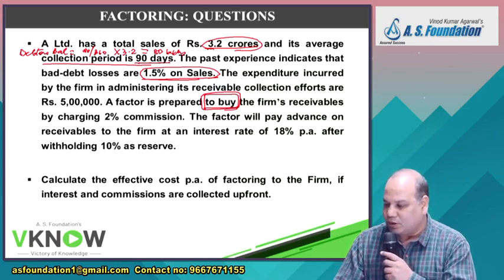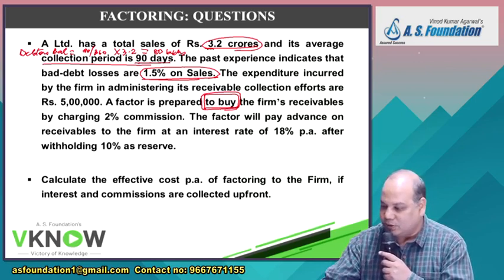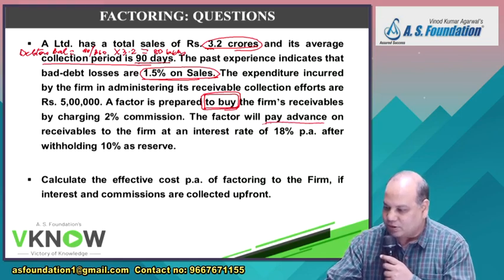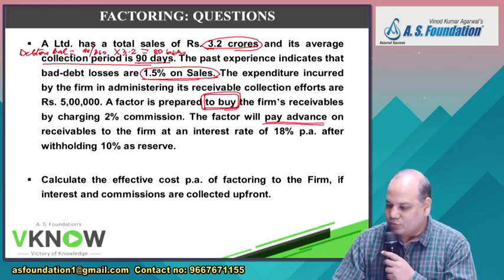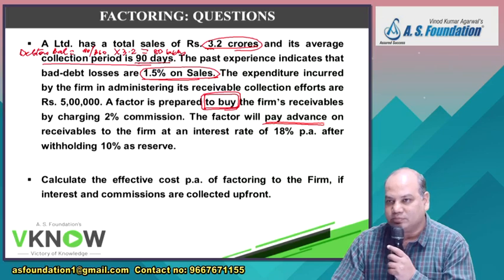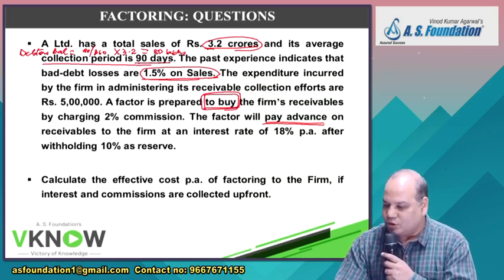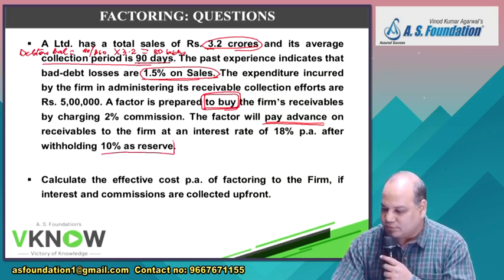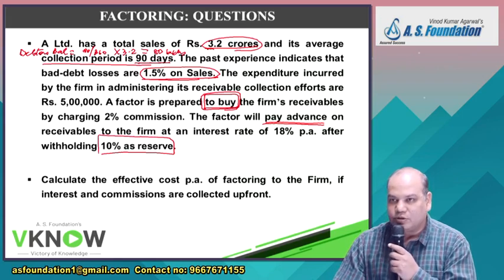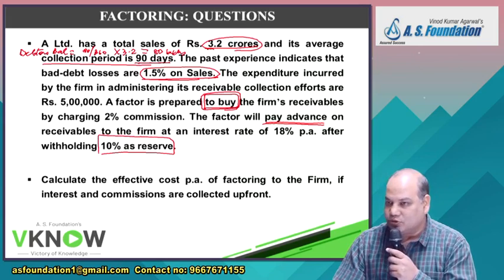The factor will pay advance. Such a nice factor, he will give you the amount in advance on receivables to the firm at an interest rate of 18% per annum after withholding 10% as reserve. So he will not give you an advance equal to 100% of the invoice. First he will keep 10% separate.